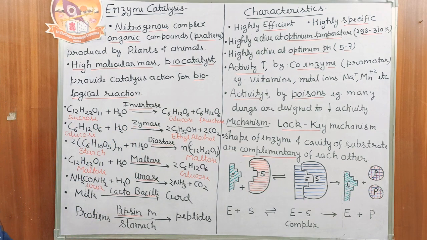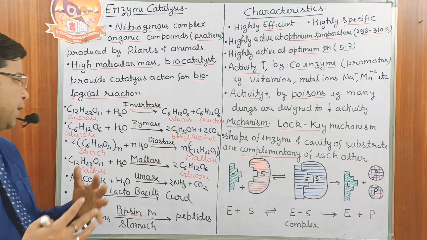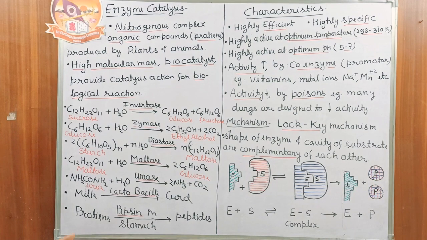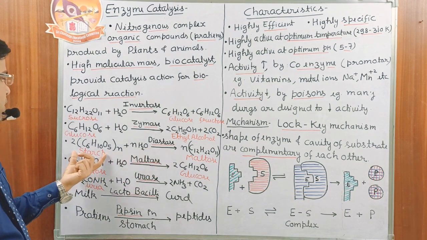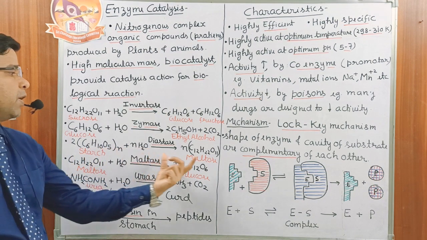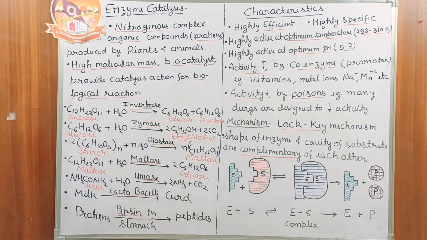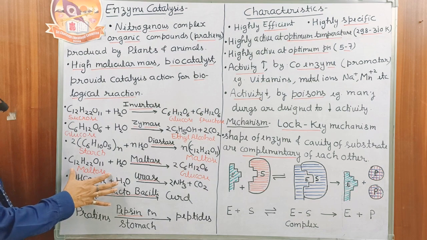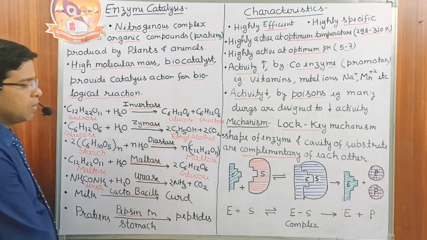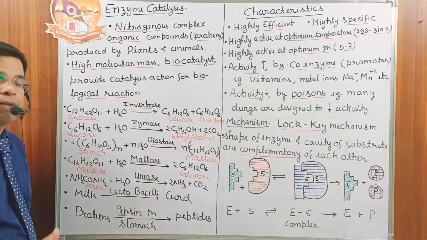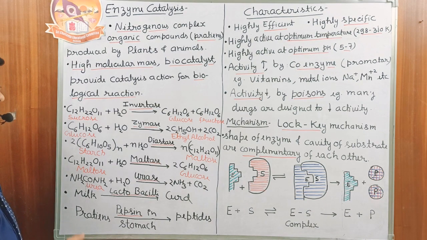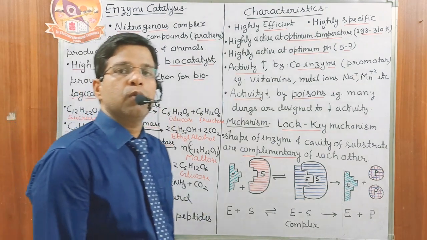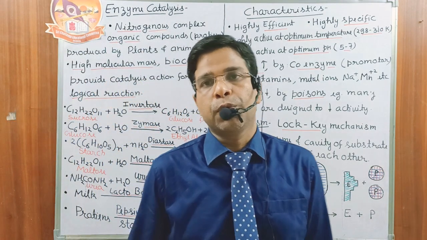Next example is the conversion of starch into maltose. This is done by the enzyme called diastase. Starch is converted into maltose. Then next we have the conversion of maltose into glucose. This is done by the enzyme called maltase. Next we have the conversion of urea into NH3 and CO2 by the enzyme called urease.